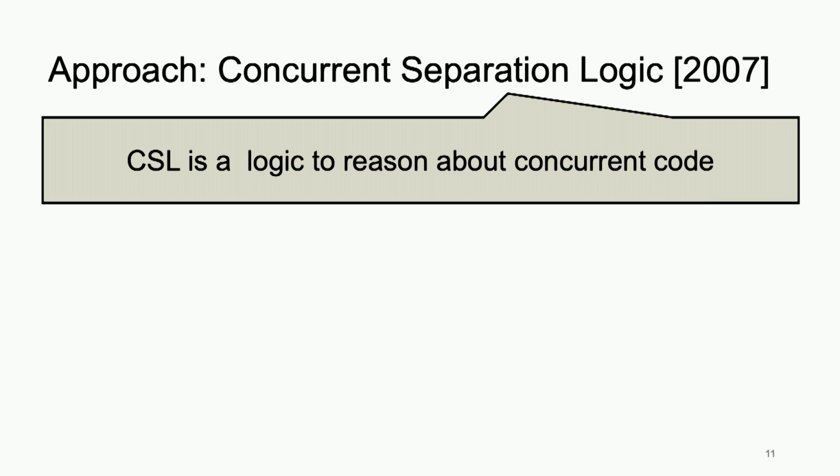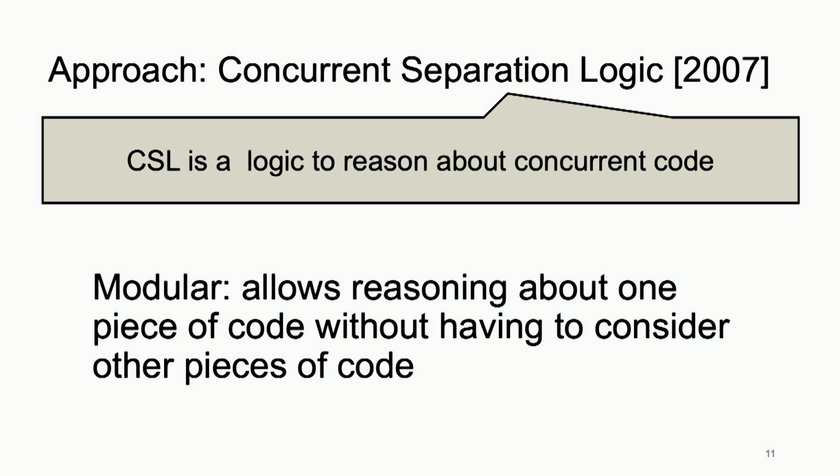And concurrent separation logic is a logic, like any other logic. So it has a set of inference rules, modus ponens, except this particular logic is designed in a very, very careful way to allow for very modular reasoning. And what that means is that we can reason about one thread of execution without actually having to consider all the other threads of execution.